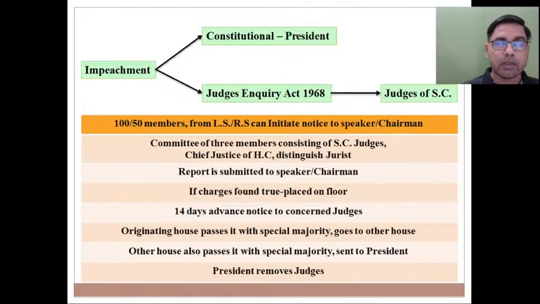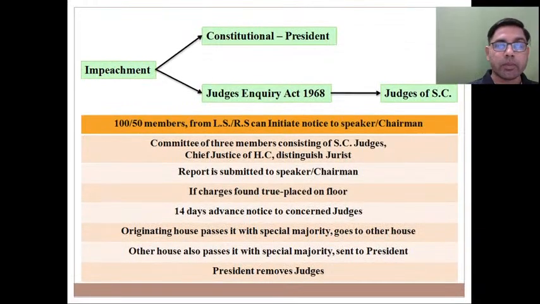So impeachment word, if at all it is mentioned anywhere in Indian Constitution, it is mentioned only in context of President of India. So Constitution of India says only President is a constitutional dignitary who is impeached. All other constitutional dignitaries, they are removed, they are not impeached. But since Constitution authorized कर रहा है किसे? Parliament को to provide by law detailed procedure with regard to removal of judges of Supreme Court, and one such law was enacted known as Judges Inquiry Act 1968.